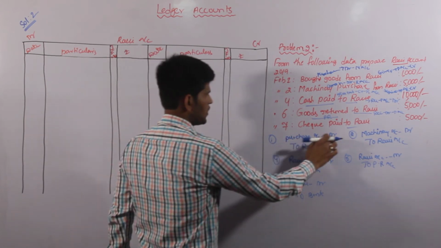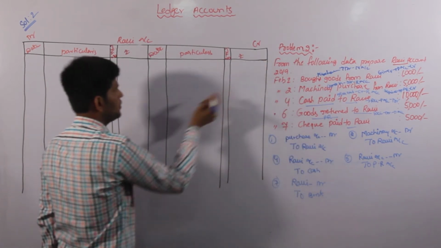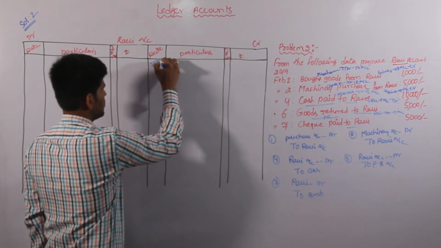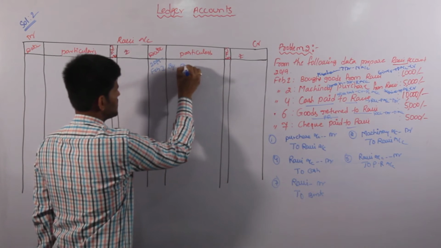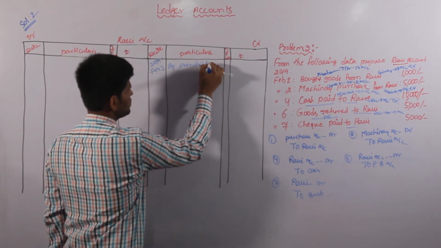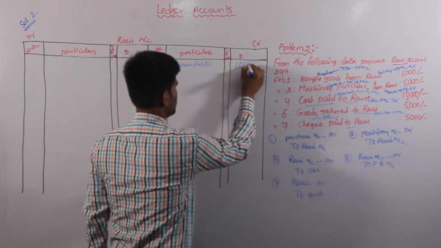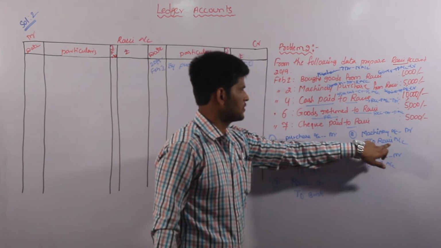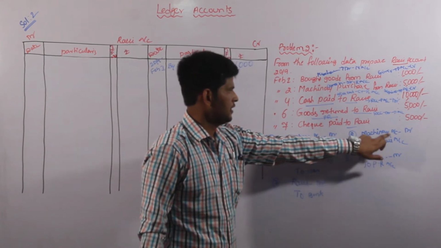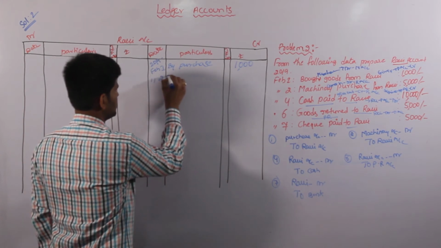First one, Purchase Account debtor to Ravi. So Ravi is credit, and the debit transaction entry goes into the credit side. 2019 February 1st, by purchase we have to write, by purchase 1,000. Next one, Machinery Account debtor to Ravi. So Ravi will be credit side and the debit side transaction will be converted into credit side.